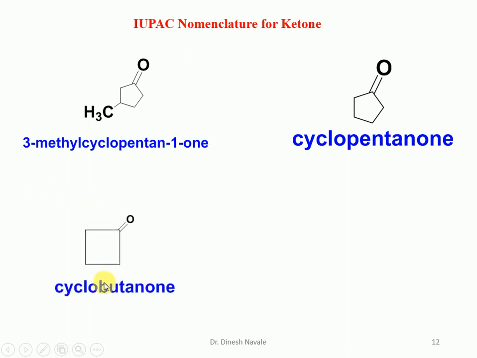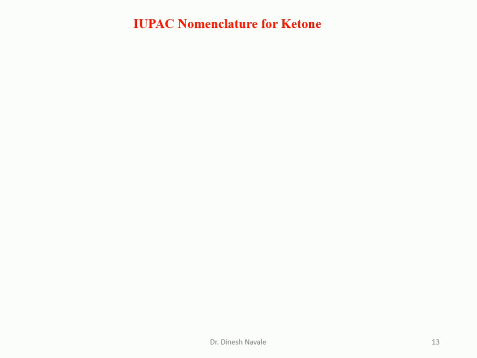Here a 4-member ring is there, so it is a cyclobutanone. The E will be replaced by ONE. And again, for a cyclic system you have to put the word cyclo. Here a 3-carbon ring is there, so we are going to mention it as a cyclopropanone.